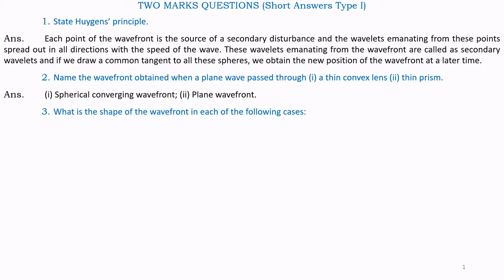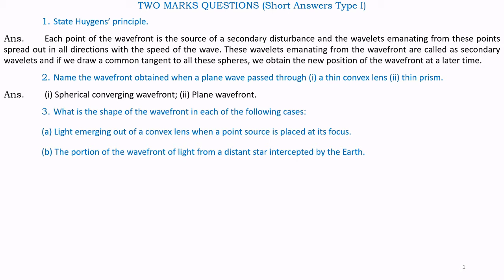Question number 3. What is the shape of wavefront in each of the following cases? A. Light emerging out of a convex lens when a point source is placed at its focus. Part B. The portion of wavefront of light from a distant star intercepted by the Earth. Answer. A. Plane wavefront. Part B. Answer is plane wavefront. So, in both the cases, it is a plane wavefront.